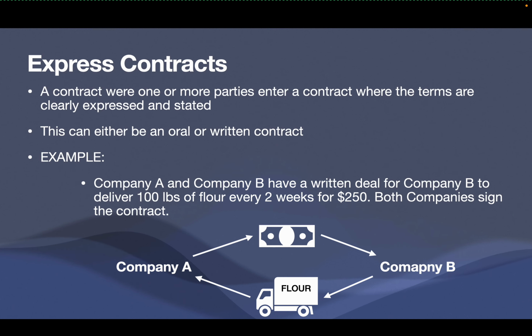An example being, Company A and Company B have a written deal for Company B to deliver 100 pounds of flour every 2 weeks for $250. Both companies sign the contract. What makes this an express contract is that they have clearly stated terms between them. Company A receives 100 pounds of flour every 2 weeks and pays Company B $250 for delivering that.